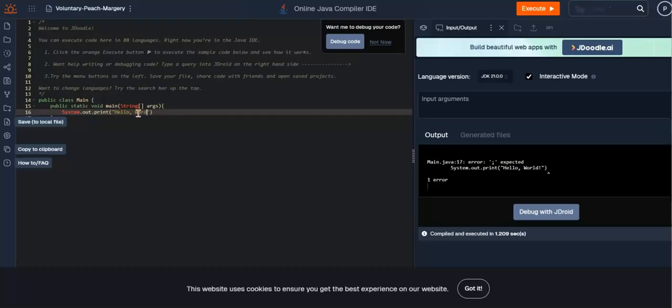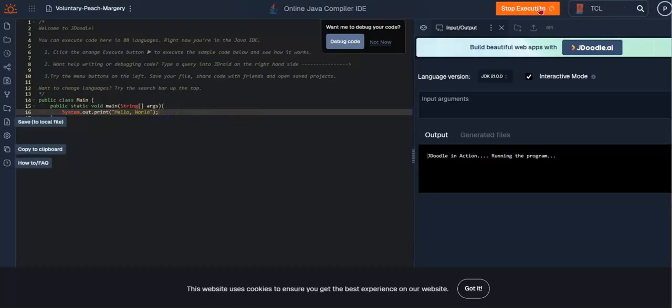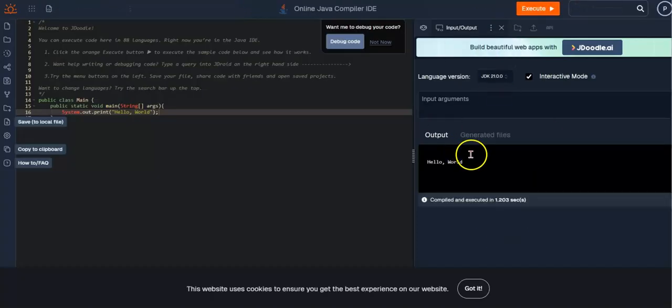Some compilers say that you have to do this, some compilers don't, but a common courtesy is to always include a semicolon. As you can see here, I was trying to do that and it had some issues, but some compilers don't really care as much. It depends on the compiler. JDoodle is a little bit sensitive, so you want to make sure you add that semicolon. When I click execute right here, it will read it, and it will print Hello World. So you've just written your first line of code that has been executed by Java, which is a pretty big achievement.